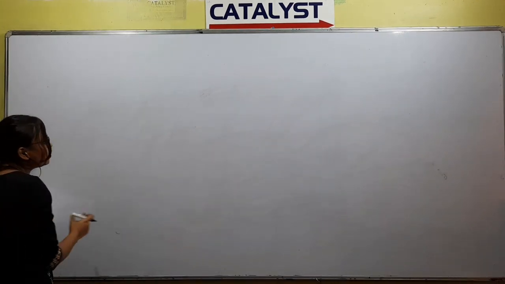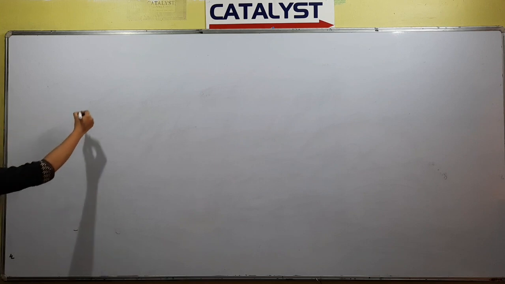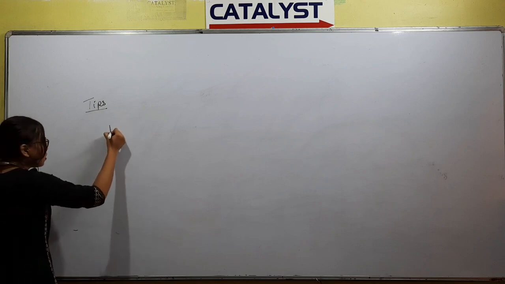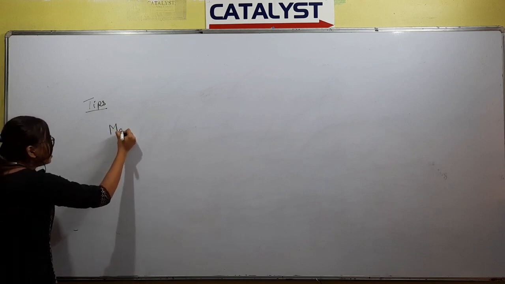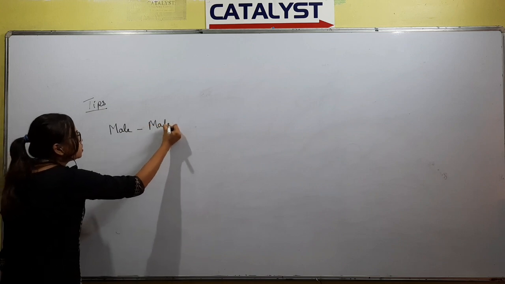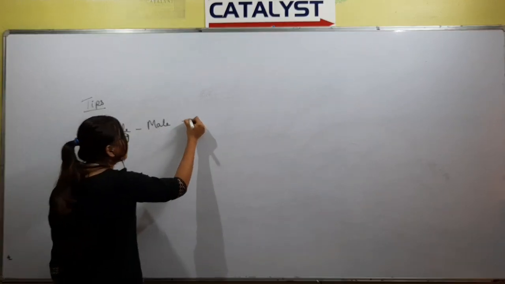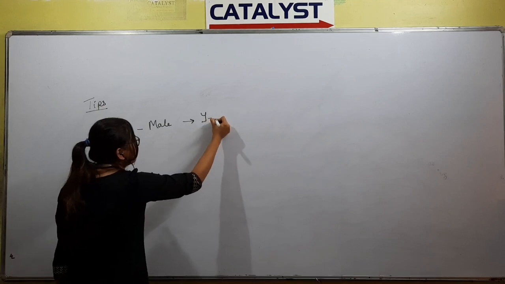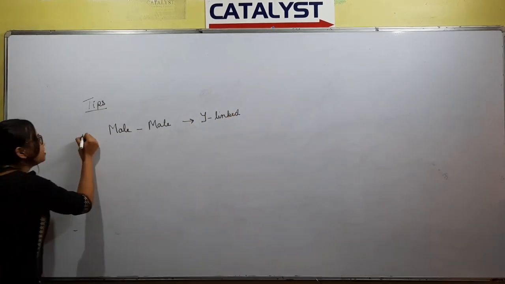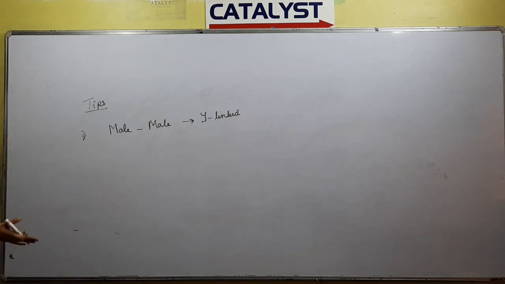Okay, these are the tips for solving pedigree. Whenever a trait is inherited from male to male, it is known as Y-link.